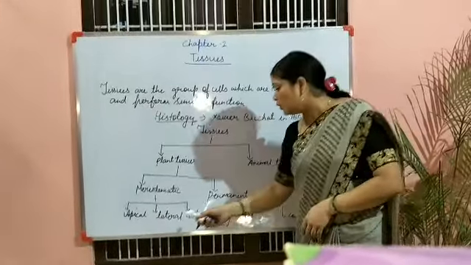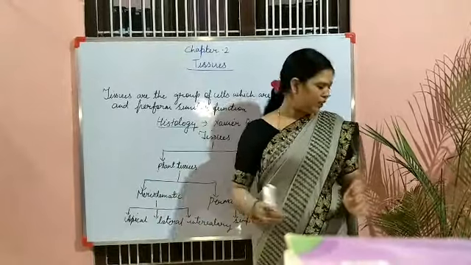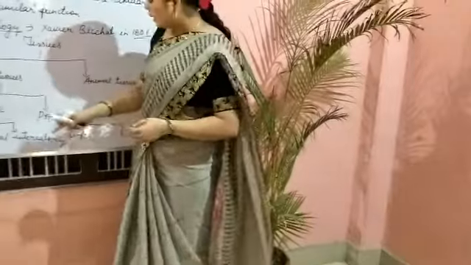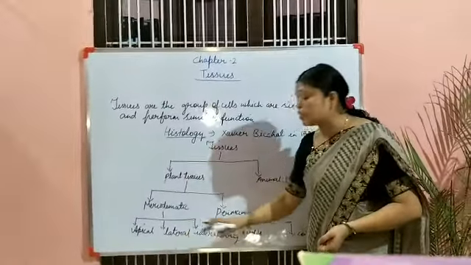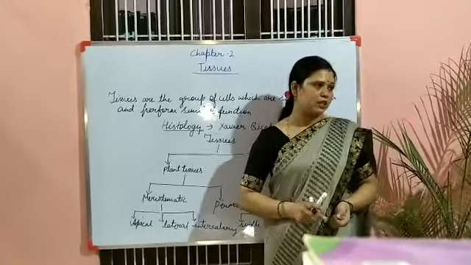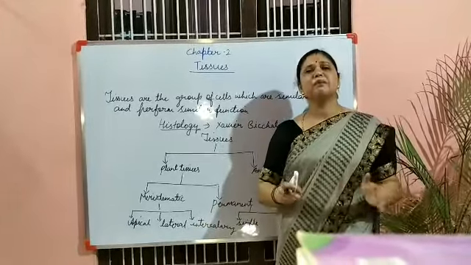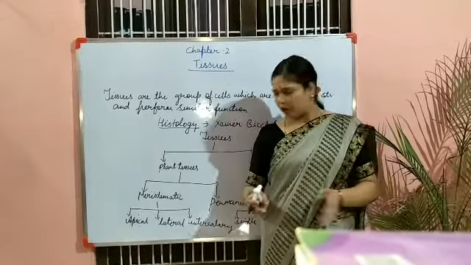If we talk about the lateral part, lateral means the girth of the plant, or we can say this stem here. So lateral meristematic tissue is present on the lateral sides, and it increases the girth of the plant body. Girth means the diameter of the plant body, the trunk of the plant body.